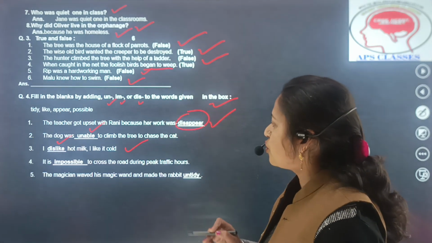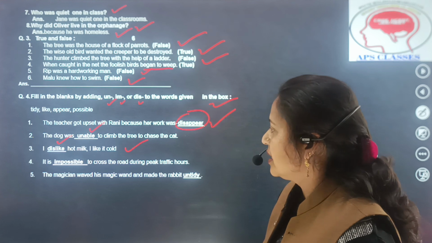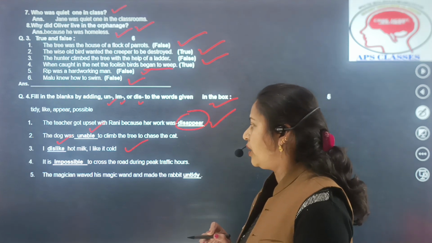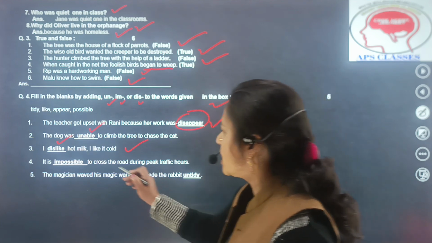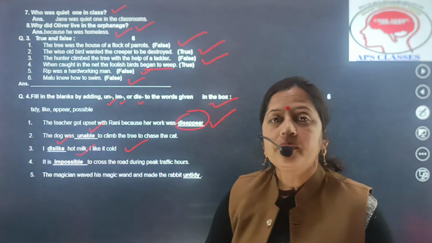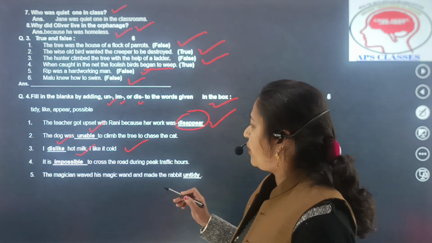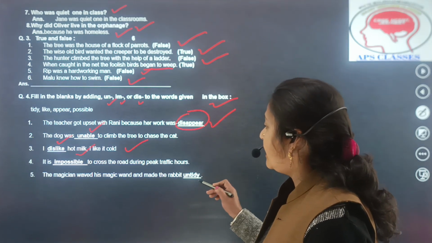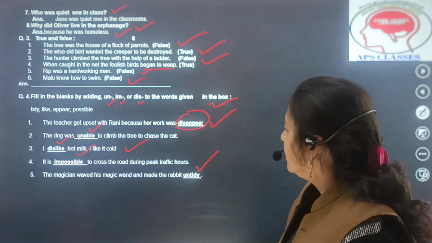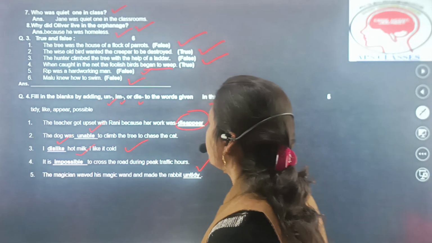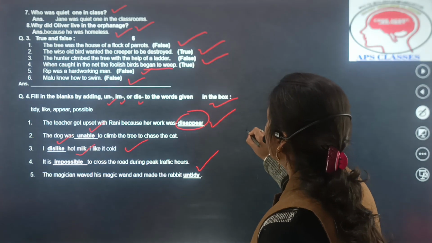It is dash to cross the road during peak traffic hours. So it is impossible to cross the road during the peak traffic hours. The magician waved his magic wand and made the rabbit untidy. So this is the question that is related with the fill in the blanks, and the total comes out to be 5 marks.